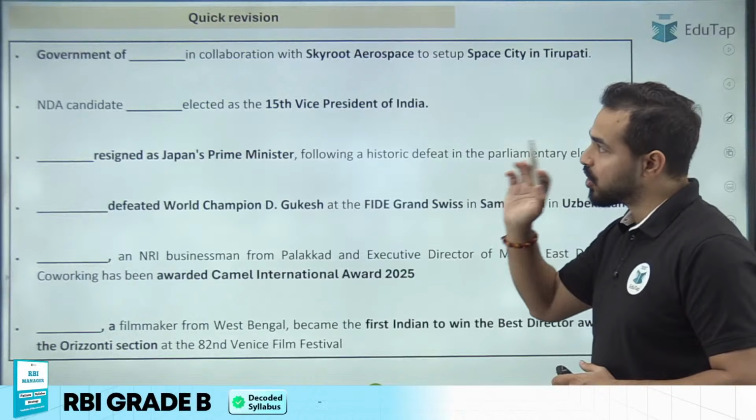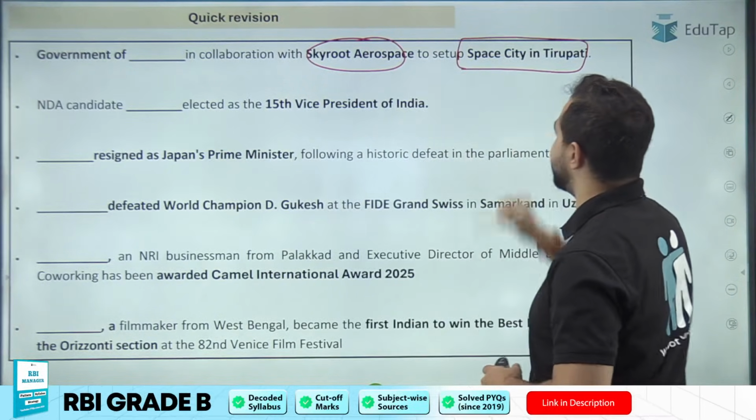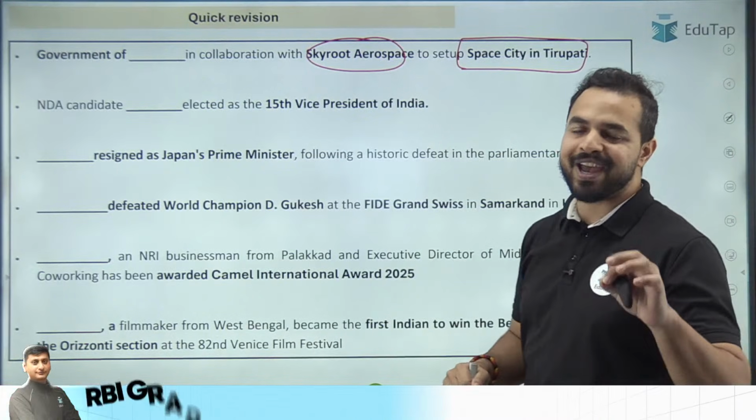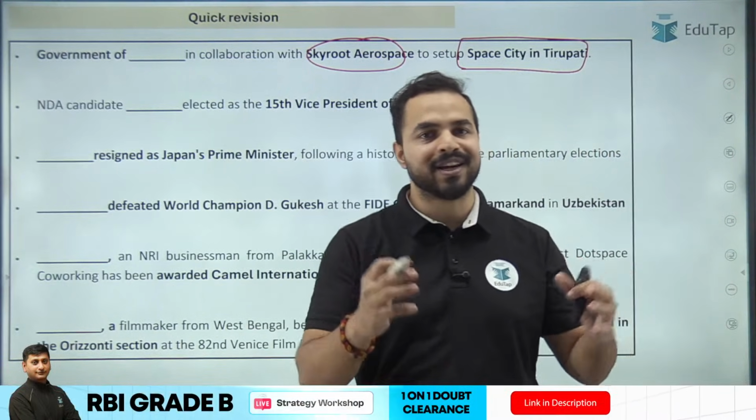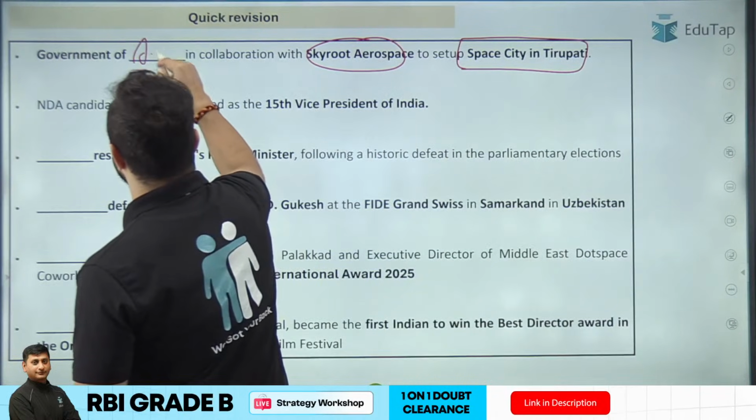Next question. Government of Dash in collaboration with the Skyroot Aerospace to set a space city in Tirupati. So Tirupati के अंदर एक space city बनाया जाएगा from where we will be launching the private satellites. What is the name of this particular government? It is Andhra Pradesh government.